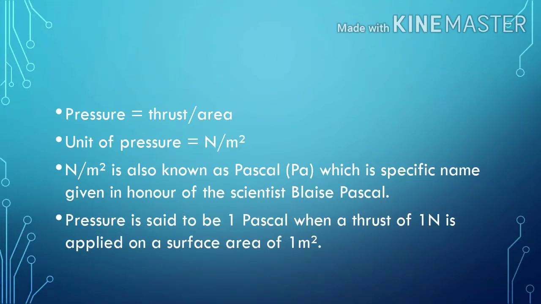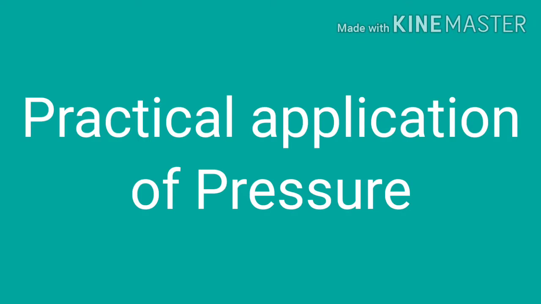Newton per meter square is also known as Pascal, which is a specific name given in honor of the scientist Blaise Pascal. Pressure is said to be 1 Pascal when a thrust of 1 Newton is applied on a surface area of 1 meter square. Let us see the practical applications of pressure.